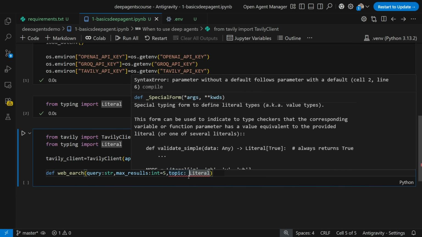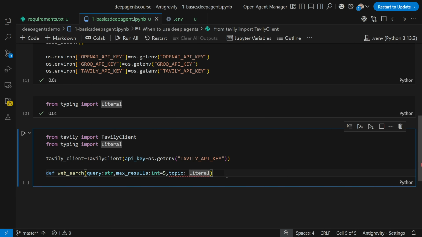So this topic will be a Literal, and in Literal over here we can give a list of values. Let's say I want sports news, news, finance, some of the categories that we are specifically using. Okay, and by default, I can just say that topic will be sports news, or I can also say general.